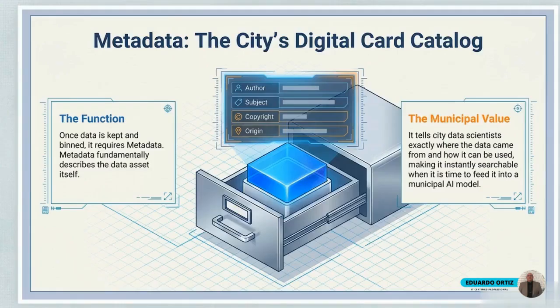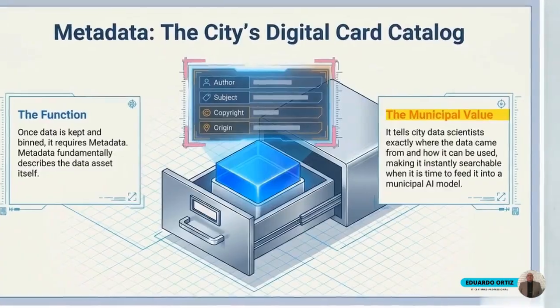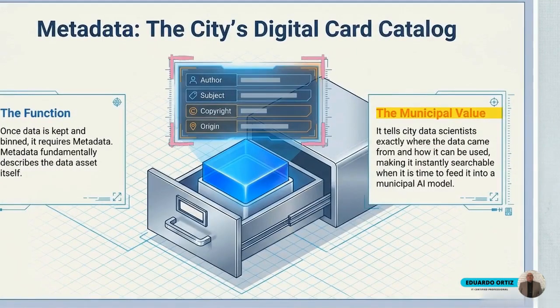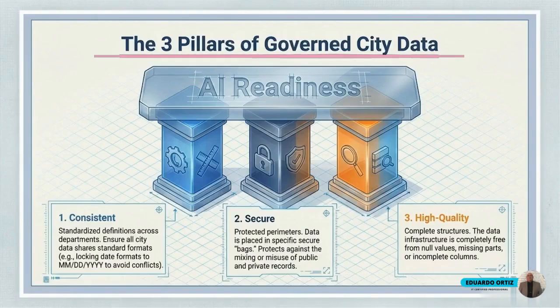Step 4 is the catalog. As this digital drawer shows, data remains useless without proper context. By attaching comprehensive metadata tags like author, subject, and origin, the asset becomes instantly searchable for data scientists feeding a municipal large language model. This three-pillar diagram outlines the final result of Phase 1, a data foundation defined by non-negotiable standards.